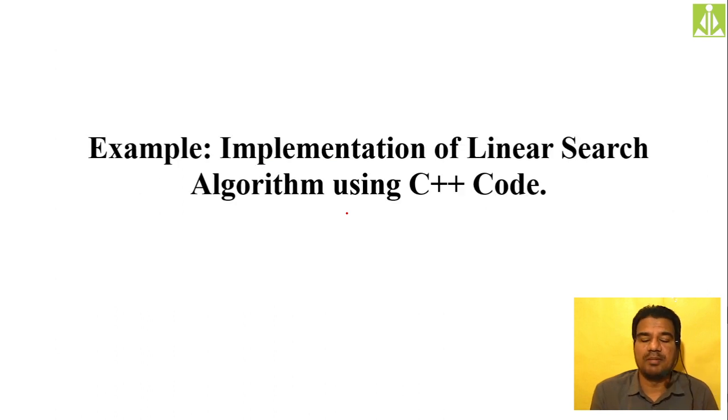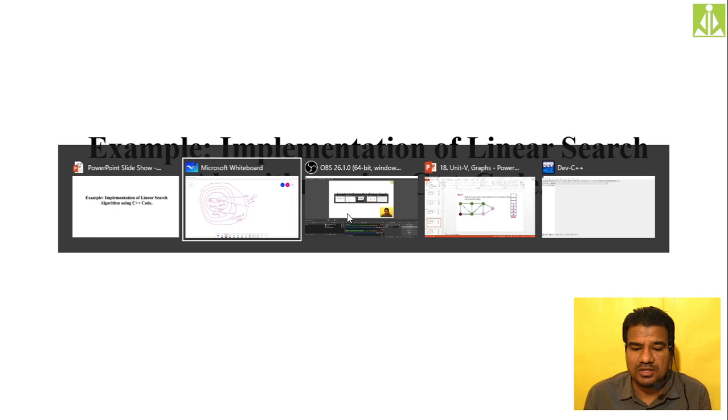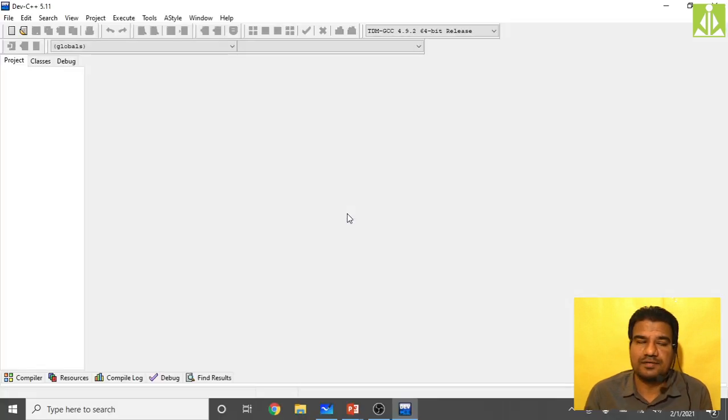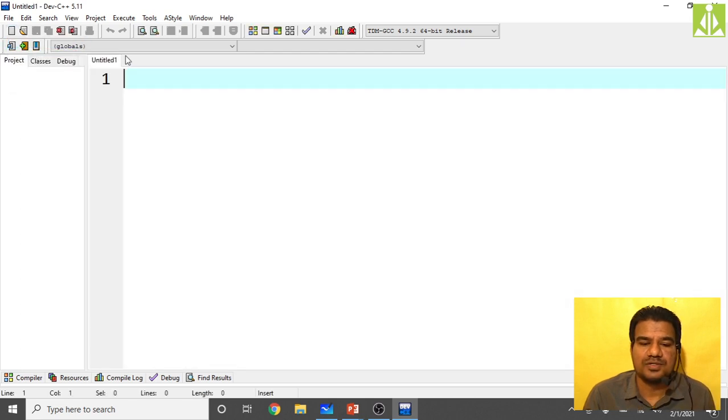Quickly we see the implementation of this searching process in C++. The searching technique is the linear sequential search algorithm. I will go to my Dev C++ and take one empty source code file. Many times we did this one, in your first semester also. So quickly I am doing the implementation. Just the language we changed. Previously we did it with the C language, now we are doing it with C++.